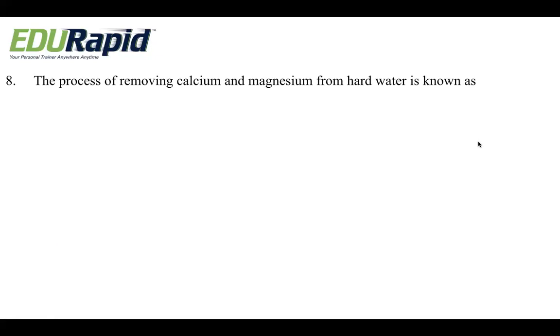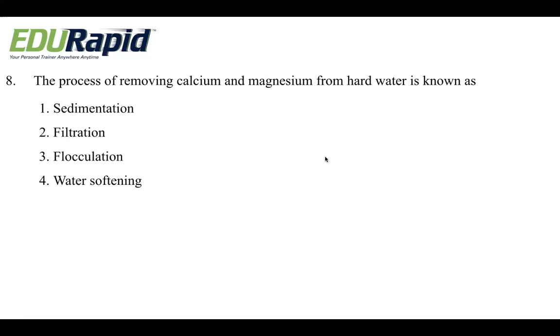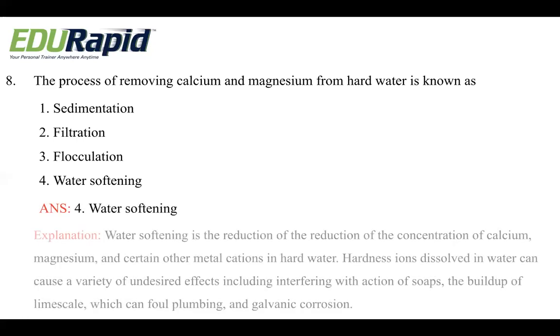The process of removing calcium and magnesium from hard water is known as, is it sedimentation, filtration, flocculation, or water softening? So what we call the process to convert the hard water to soft water, in other way we can say, or removing of calcium and magnesium from hard water. So it is the option 4, that is water softening.